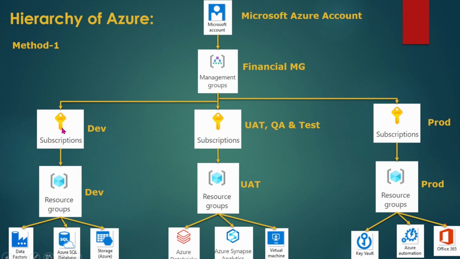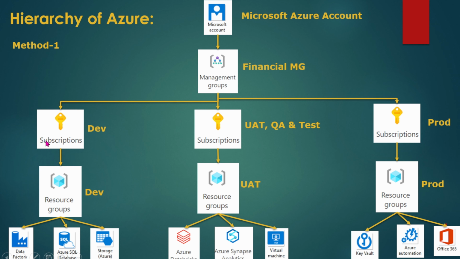All the subscriptions which are present under this management group will inherit the conditions applied to this management group. Whatever conditions are applied to this management group will be inherited by the particular subscriptions. So if the management group has a contributor role or a reader role, then the subscription under it will be only readable. Since this subscription will inherit the properties of the management group, whatever role we assign to this group will be inherited by its child.